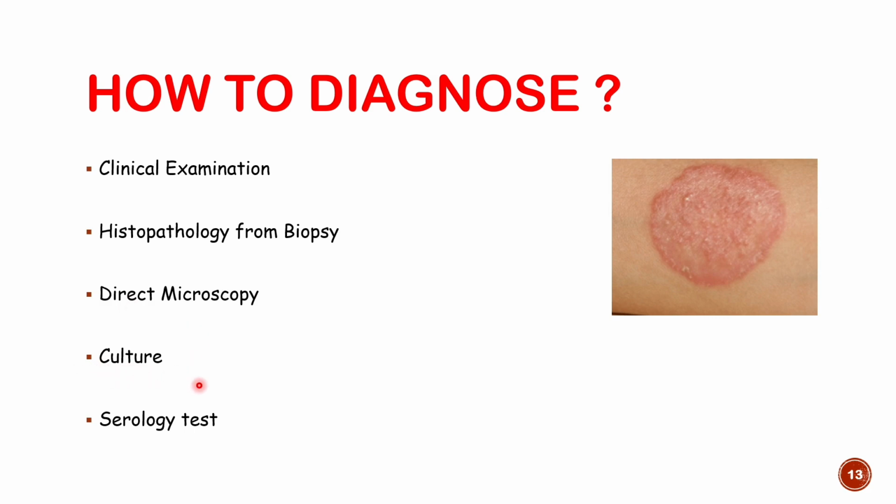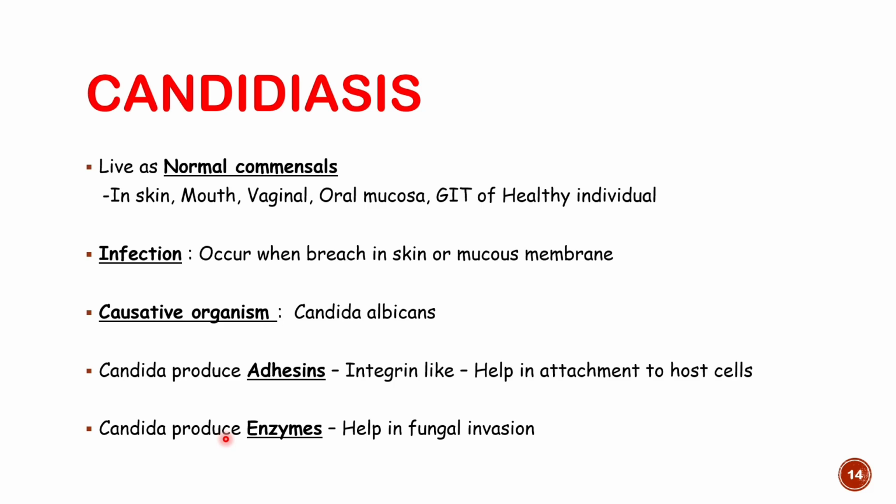You can do a culture from the affected tissue. And finally, serological tests. Particularly, we can detect the antibody against a particular antigen of fungal cells by ELISA or chemiluminescence type of test. So in that way, you can diagnose a fungal infection. All right. So now first we will begin with candidiasis. We will discuss the common fungal infections, not all, but the common ones in detail. So first we will begin with Candida albicans, candidiasis.